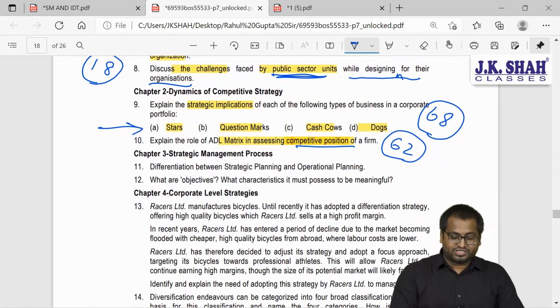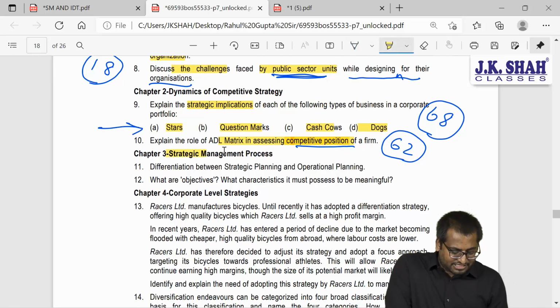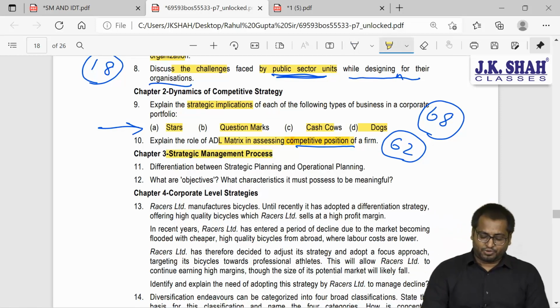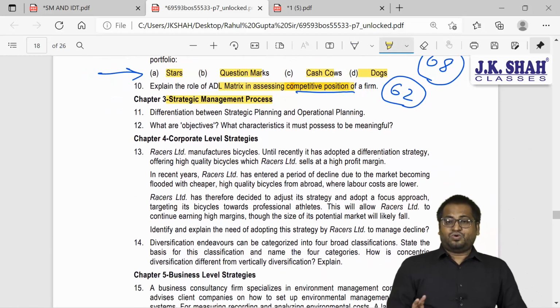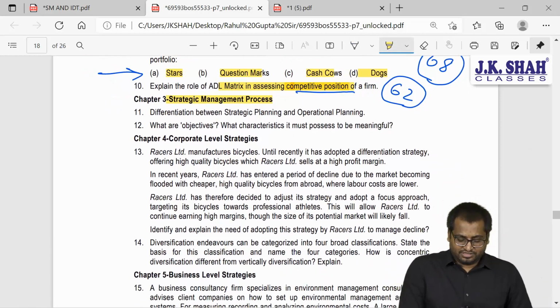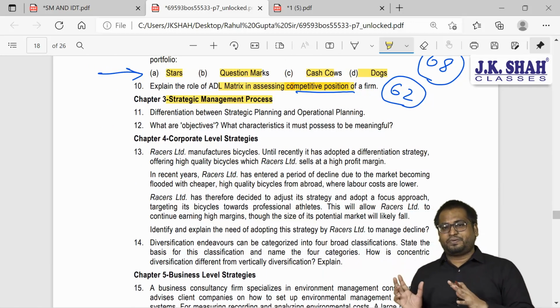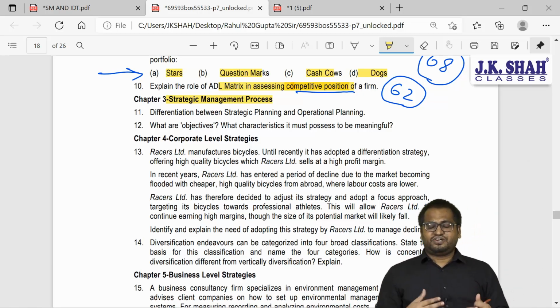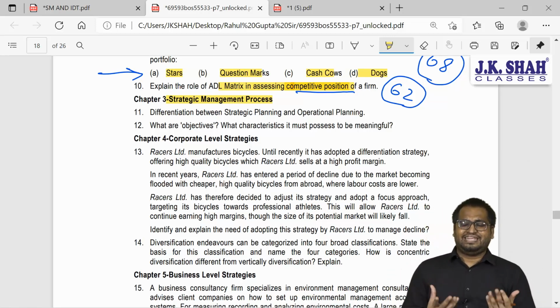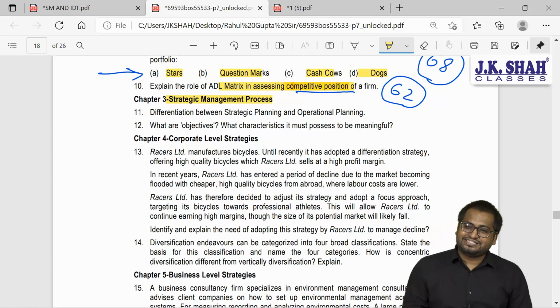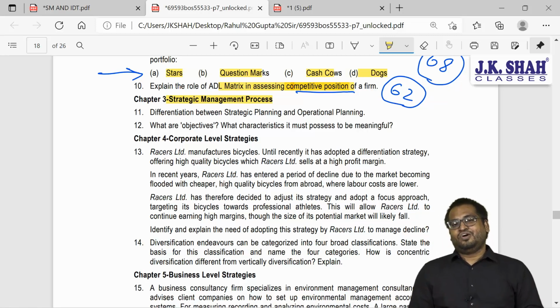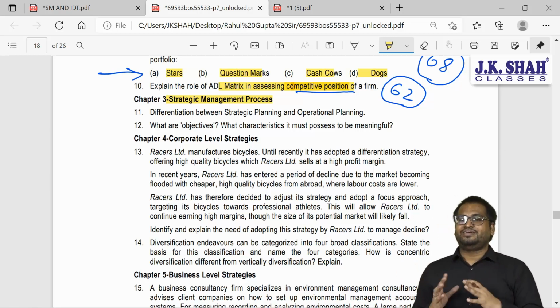So let's move on to the 3rd chapter. The 3rd chapter is talking about strategic management process. Now, the first question: differentiation between strategic planning and operational planning. So first things first, what do you mean by planning? Planning means deciding in advance what to do, how to do, who will do it, when to do it.